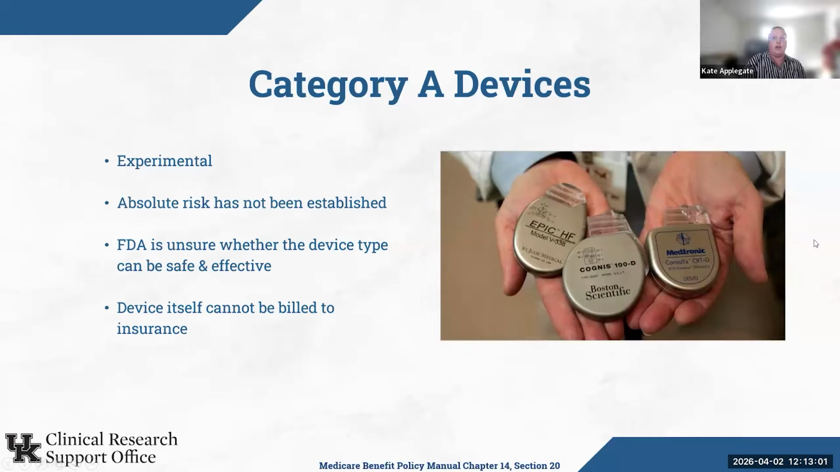Next slide, please. So the first category of IDEs is category A. These devices are considered experimental and their absolute risk has not yet been established. This means that the FDA is unsure whether this type of device can be safe and effective because of a lack of prior data. The device is considered revolutionary because it may not be similar enough to other FDA-approved devices. Category A devices are summarily excluded from Medicare coverage. So that means that in these studies, the device itself cannot be billed to patient insurance.